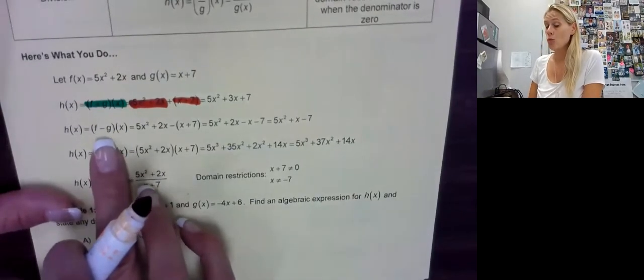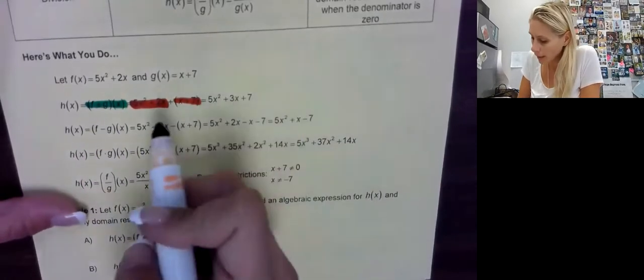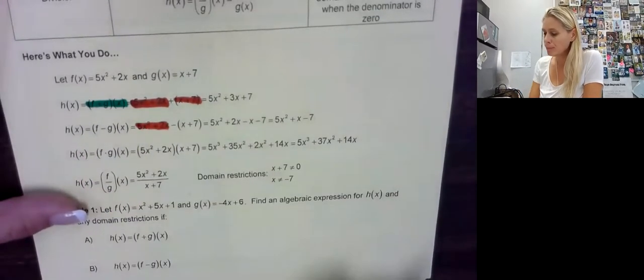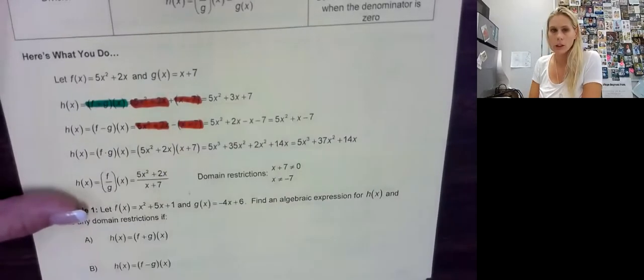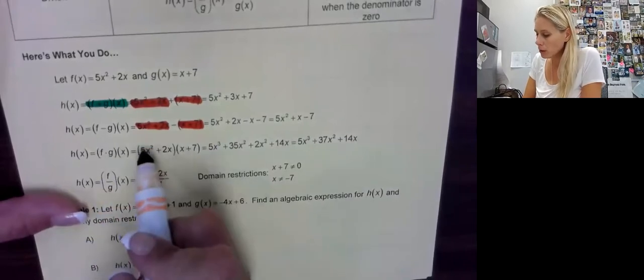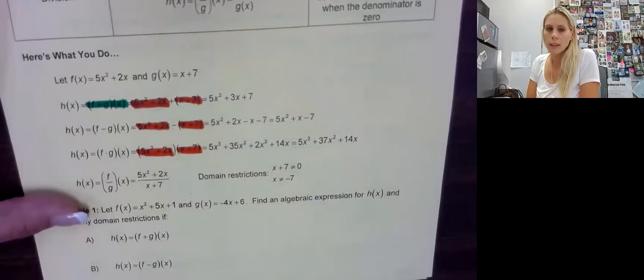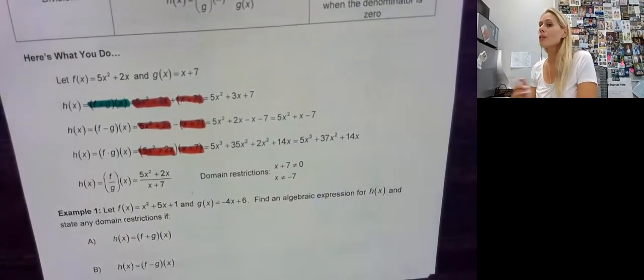Subtraction, make sure you look at the order for this. This is f and then minus g. So again, here's the f of x function. Here's the g of x function. We're subtracting them. Next one, multiplication. We would take our f of x in parentheses and our g of x in parentheses, and then of course either distribute or do box.